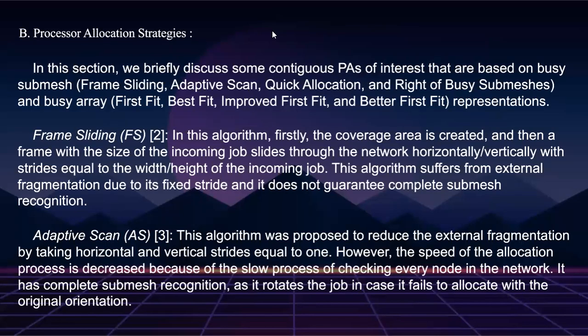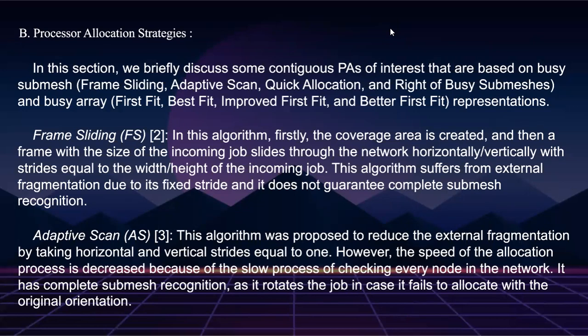Now, the allocation strategies. In this section, we briefly discuss some contiguous processor allocation strategies of interest that are based on busy submeshes and busy arrays. The busy submesh ones are frame sliding, adaptive scan, quick allocation, and right of busy submeshes, and the busy array ones are first fit, best fit, improved first fit, and better first fit.